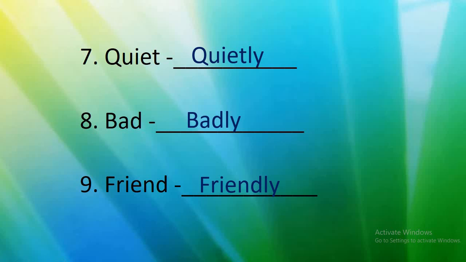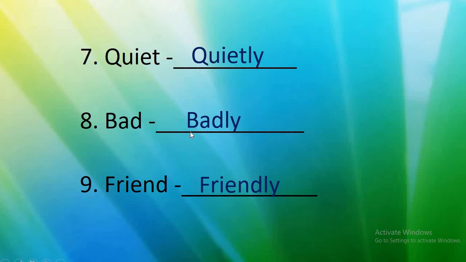See again we will do. Quiet, quietly. Number 8 is bad. It is badly. See again we will do.